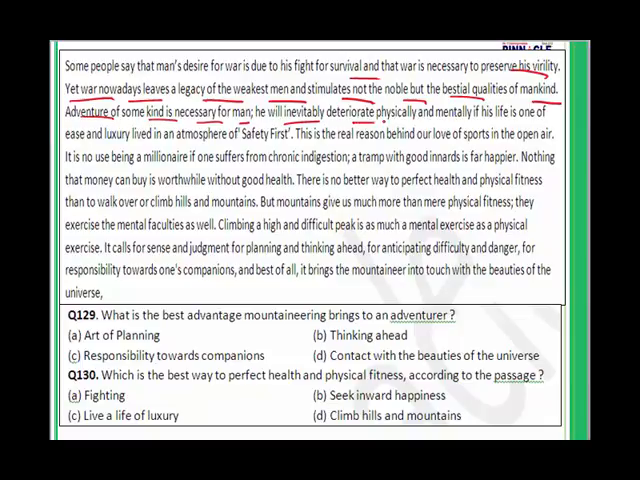He will inevitably deteriorate physically and mentally if his life is one of ease and luxury, lived in an atmosphere of safety first. This is the real reason behind our love of sports in the open air. It is no use being a millionaire if one suffers from chronic indigestion. A tramp with good innards is far happier. Nothing that money can buy is worthwhile without good health. There is no better way to perfect health and physical fitness than to walk over or climb hills and mountains.